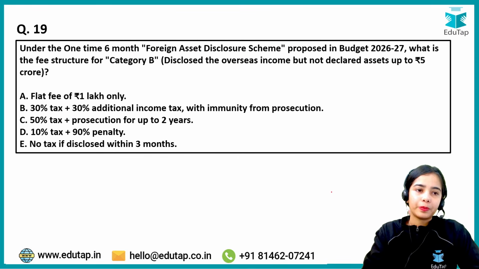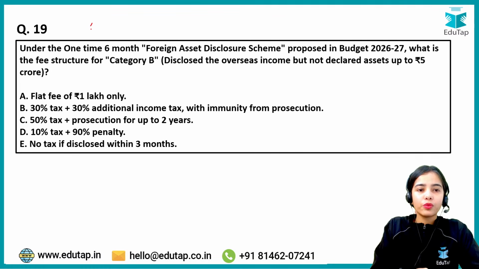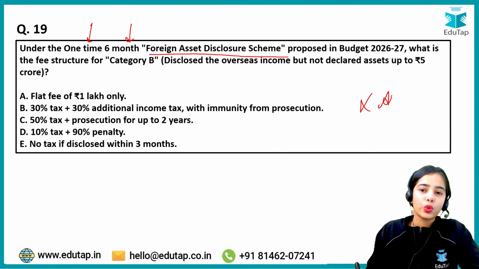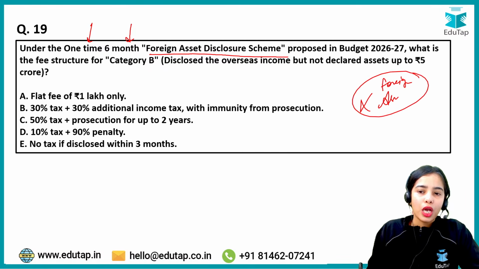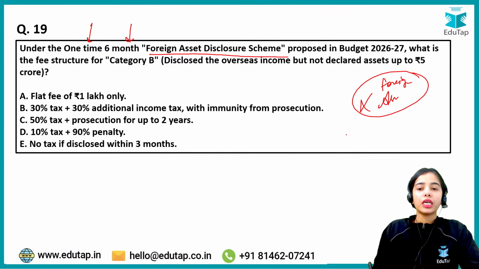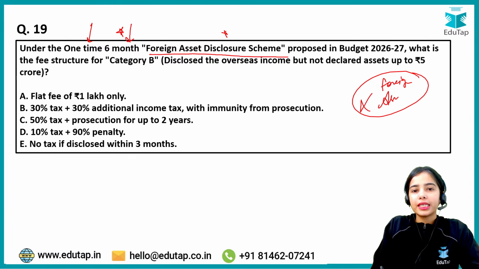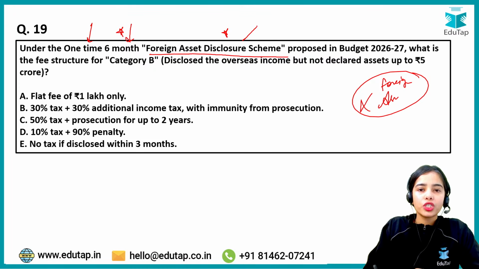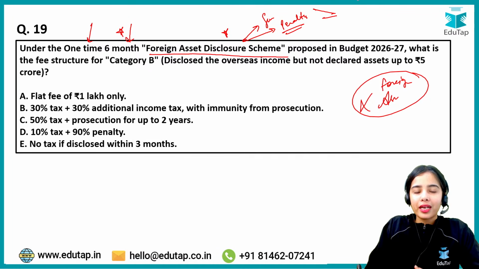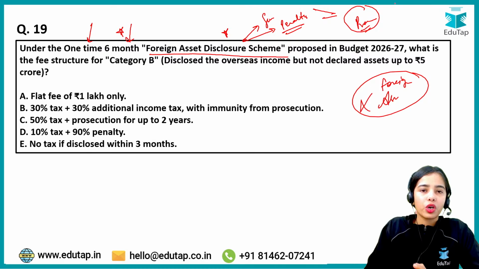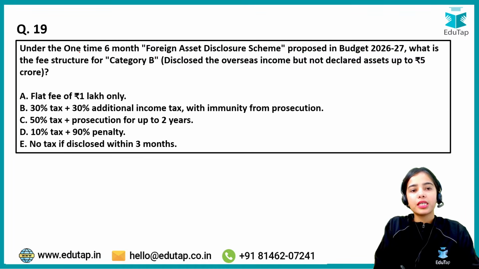Coming to the next question, under the one-time 6-month foreign asset disclosure scheme, let's say you have not disclosed your foreign asset. To provide some kind of relaxation, a one-time 6-month foreign asset disclosure scheme has been proposed. Just by paying a fee or a penalty, you can come out of this situation and you will not be prosecuted. You will not have to go to jail, because of this one-time 6-month foreign asset disclosure scheme that has been proposed.